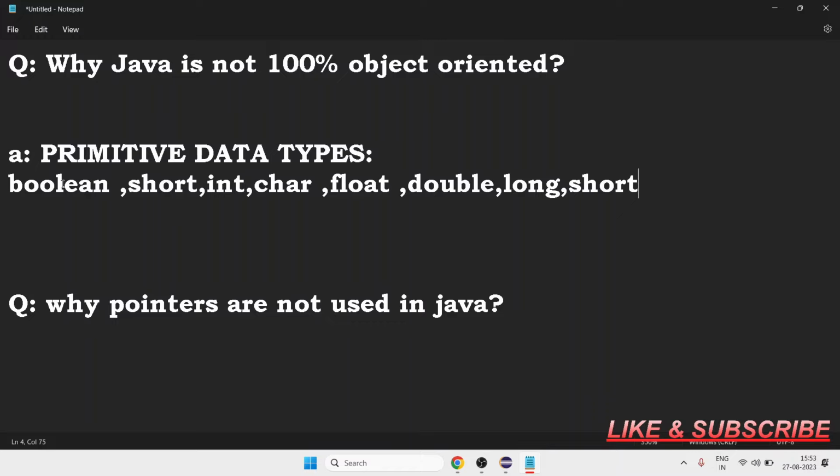So first let's see how many primitive data types Java has. Total 8: boolean, short, int, char, float, double, long. Sorry, I wrote short two times here. See here: boolean, short, int, char, float, double, long, and byte. So these are the primitive data types, and because of these data types, Java is not 100% object oriented. If someone asks you why, there should be a reason, right?